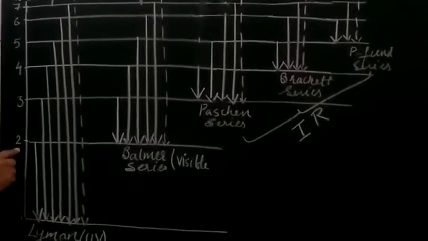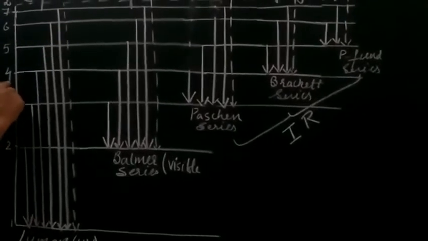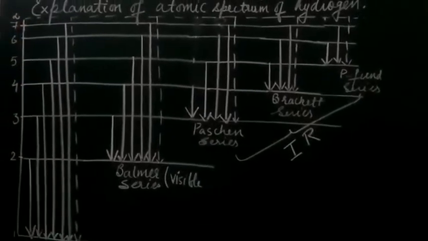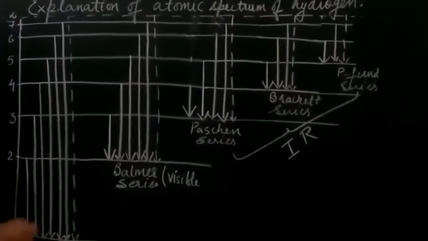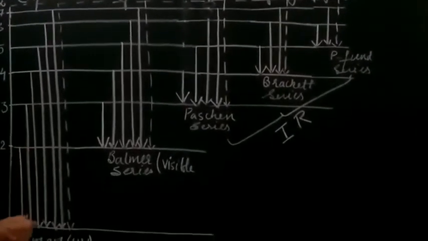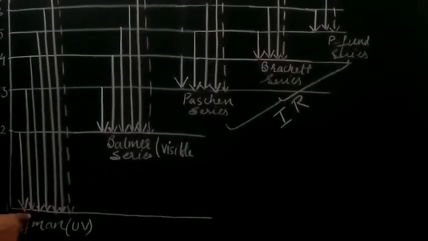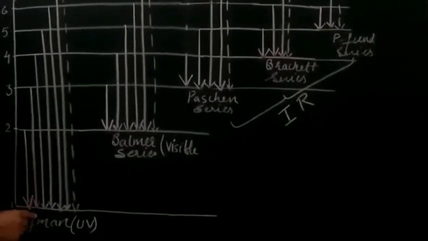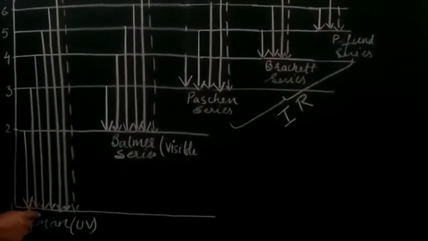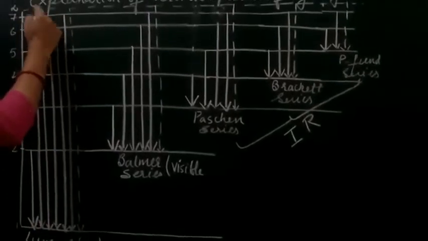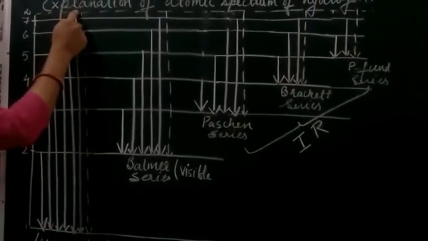This is shell 2, the second energy level, then third, fourth, fifth, sixth, seventh, and then infinity. When the electron in the ground state, in the first shell, has radiation falling on it, it is going to jump to a higher state. Let it be the infinite state.